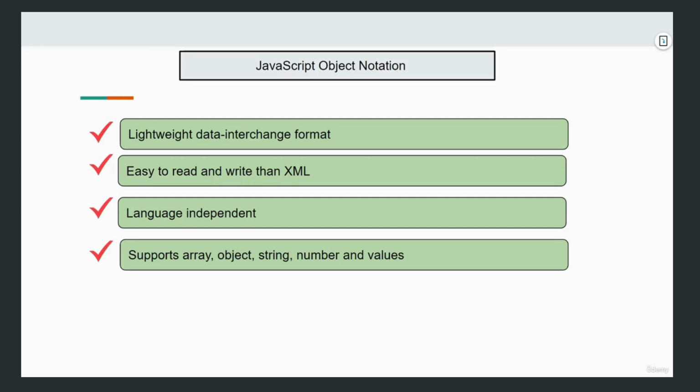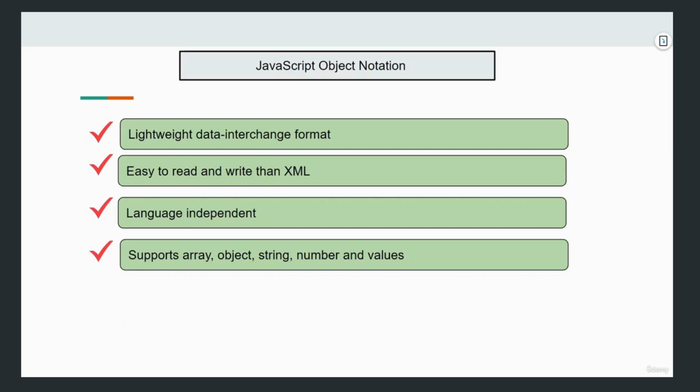Let's understand this. JSON is a lightweight data interchange format, and it's quite easy to read and write compared to XML. In XML, we have tags to represent the attributes and their values. But in JSON, we have objects. Objects can be of different types, supporting array, object, string, number, and values. We'll discuss this with an example.